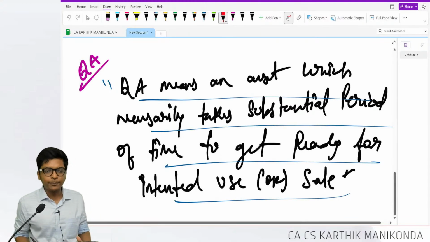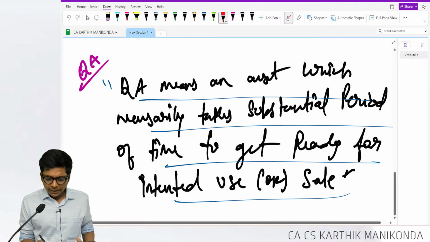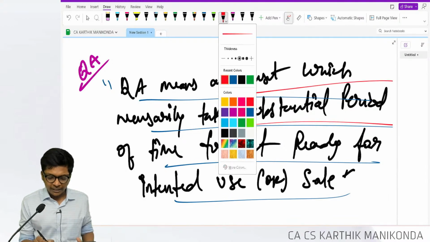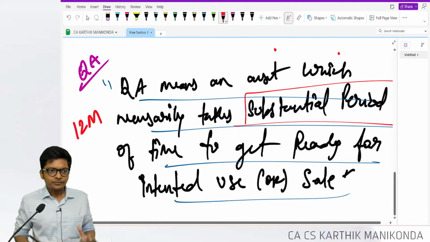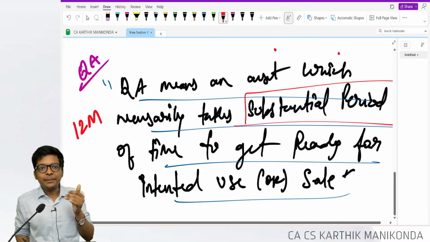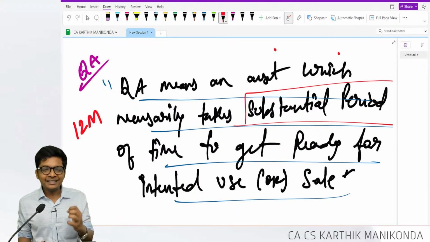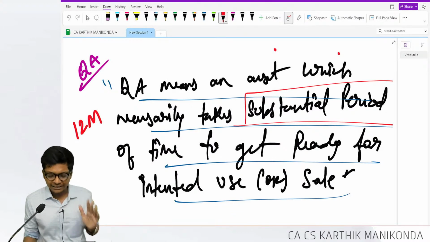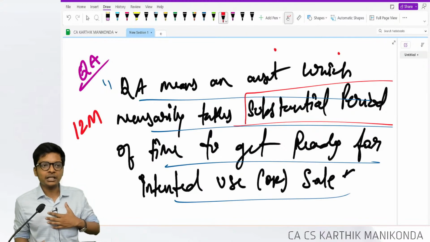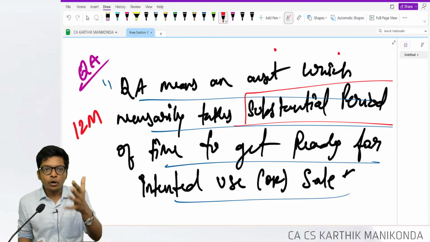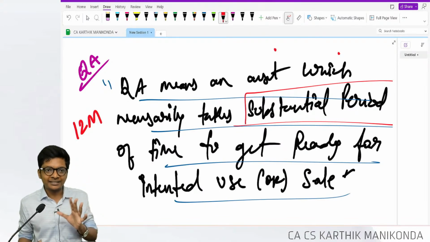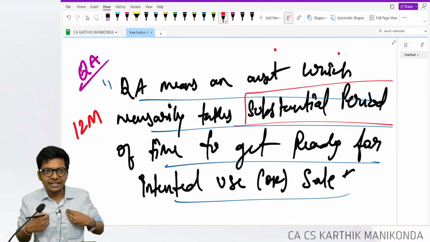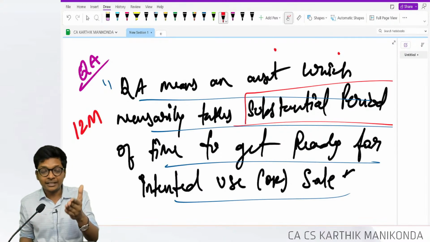Quickly to finish the key points over here. What do you mean by substantial period of time? Usually considered as 12 months, but it can be more, it can be less if you can give a reasonable justification for that. That's it, as simple as that. Now, if I'm going to construct a house in 3 years, if you're going to construct the same house in 5 years, it's not a qualifying asset. Because if I'm going to construct in 3 years, you're also going to construct in 3 years, then it's same.